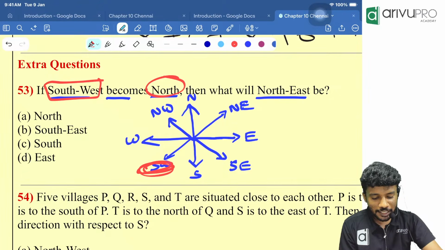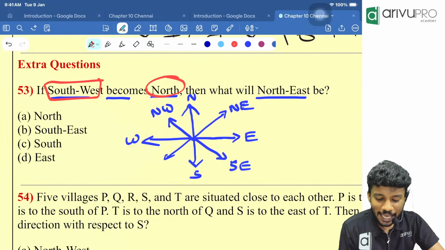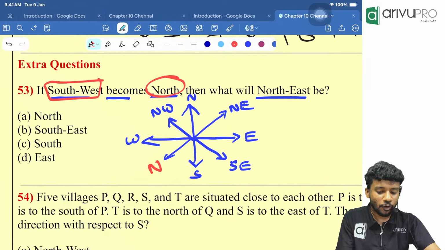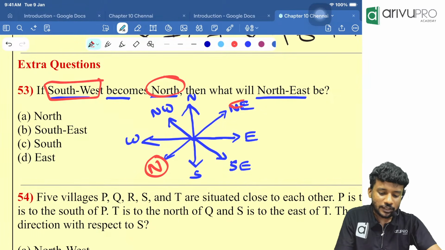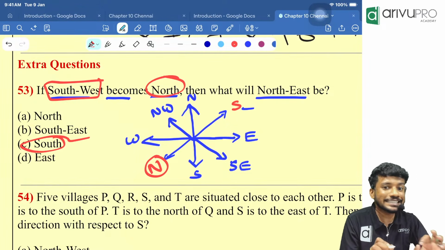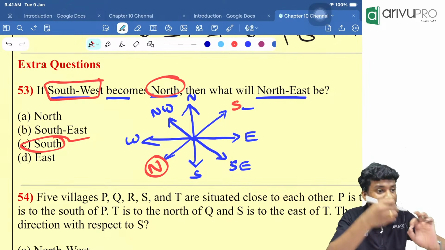Southwest becomes north means I'll erase it off. Okay, I will write it as north. Then they are asking northeast will become what? What is the opposite of north? It should become south. Answer is what? South. Okay, this is the easiest approach. Erase it off and go for it.